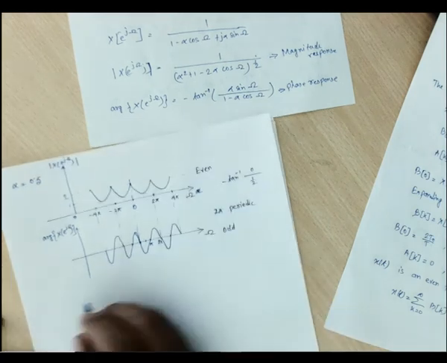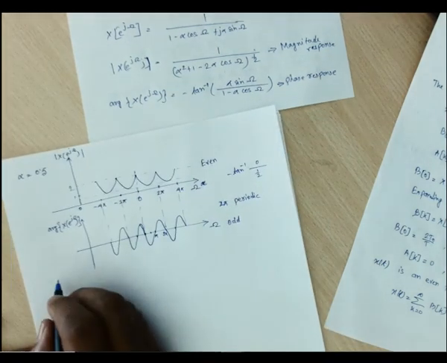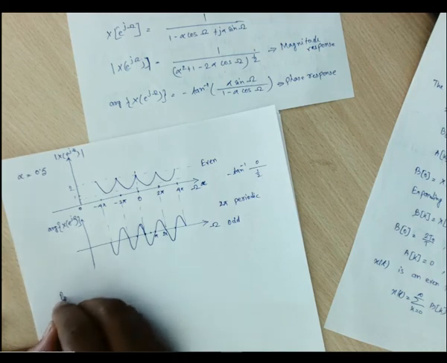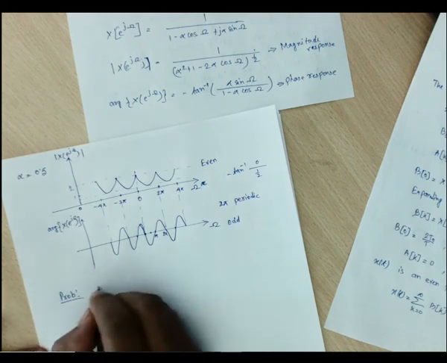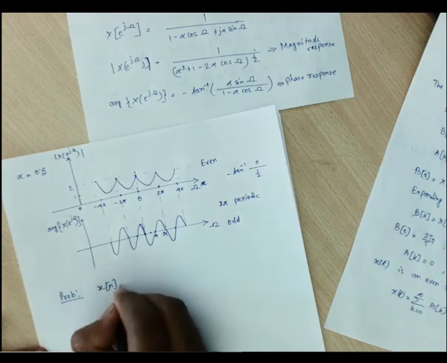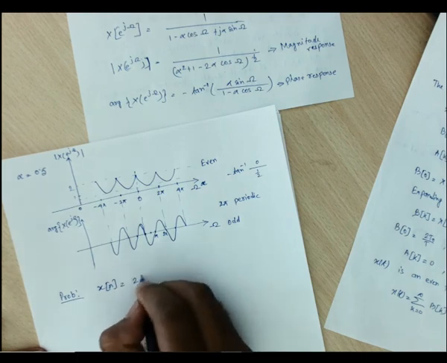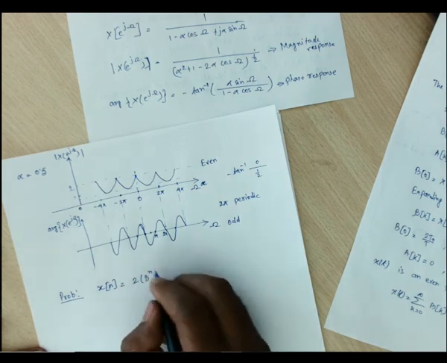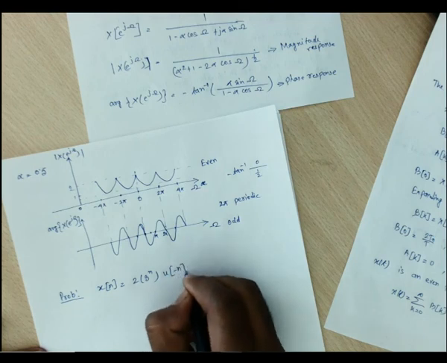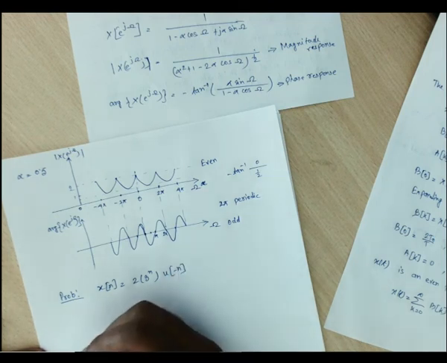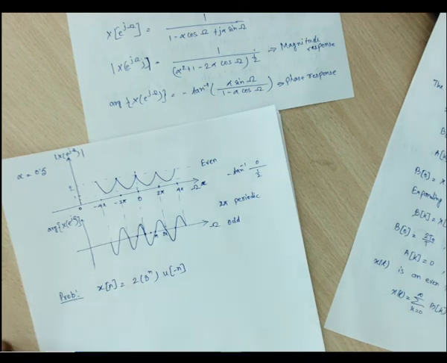So in the same way, you just go and try one problem for this x of n equals 2 3 to the power n u of minus n. Okay, just try to find out for this. Fine.